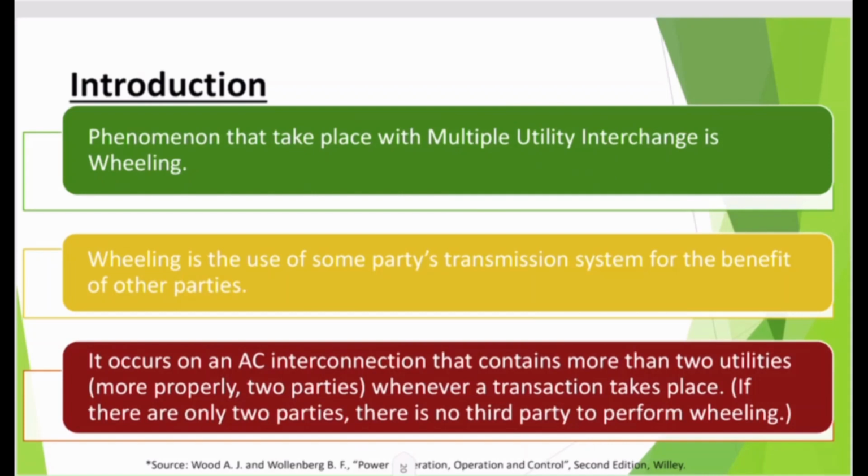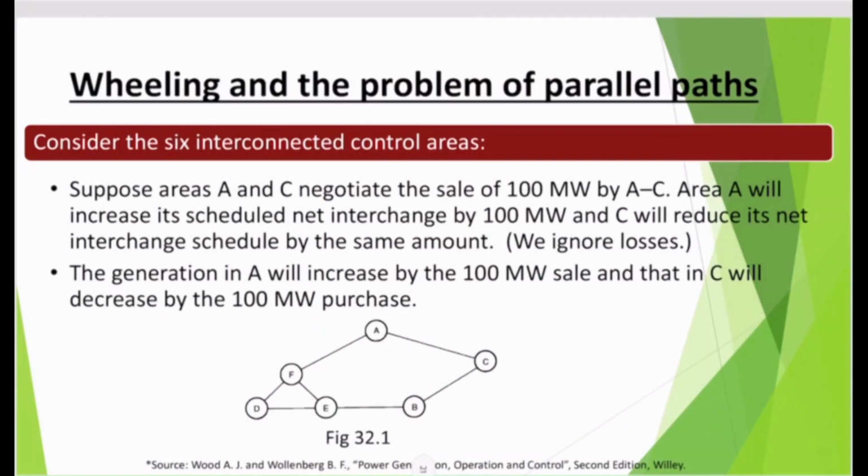And the power does not necessarily move as you desire because it depends on system conditions and the line constraints. It occurs on an AC interconnection that contains more than 2 utilities, more popularly 2 different parties. Whenever a transaction takes place, if there are only 2 parties, there is no third party to perform the billing here. Now we'll just concentrate on one very interesting example which has been very detailed in the textbook by Wood and Wollenberg, wheeling and the problem of parallel path.